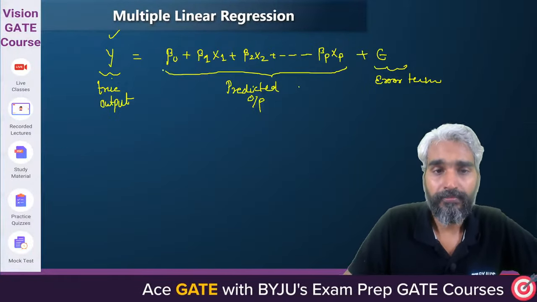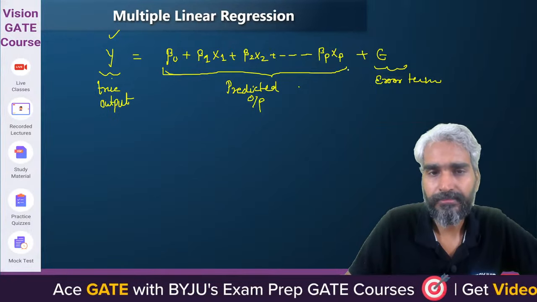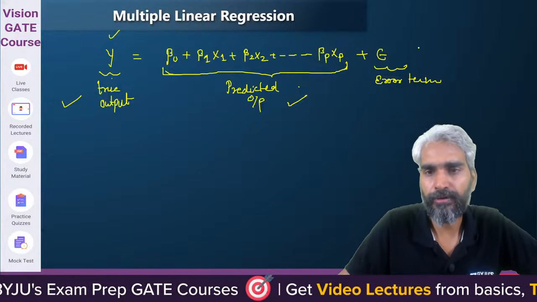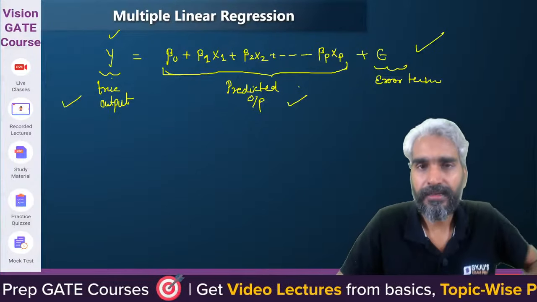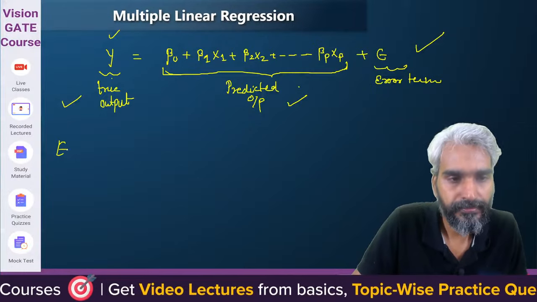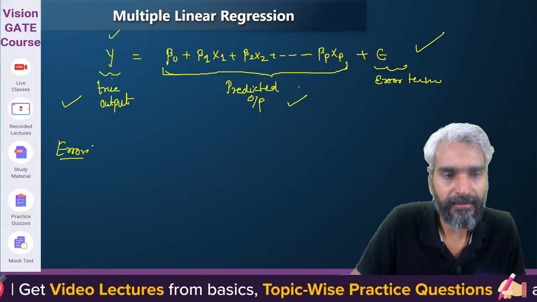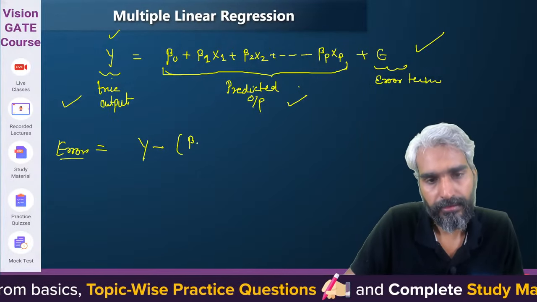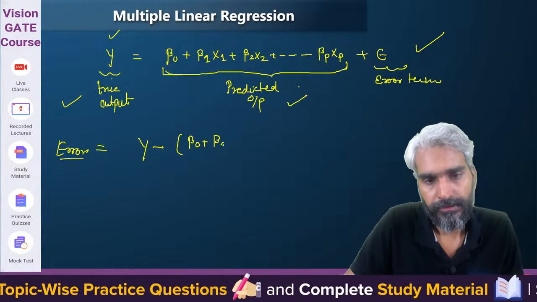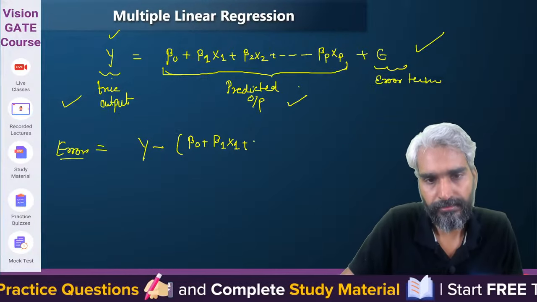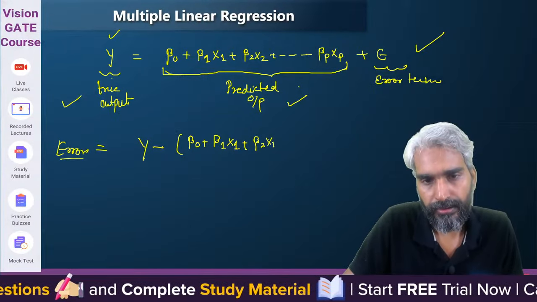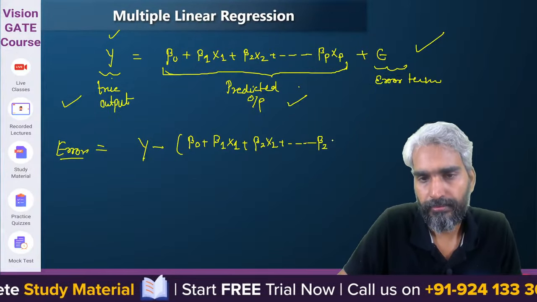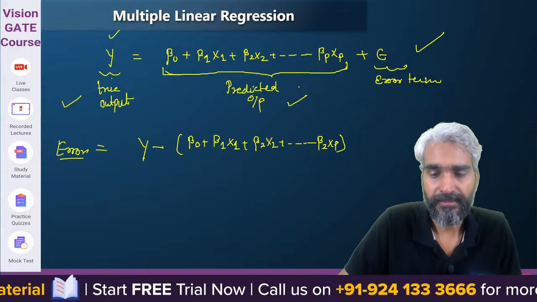What is the variation of predicted output with respect to original output will define your error term. Clear? So error is actually nothing but y minus (beta 0 plus beta 1 x1 plus beta 2 x2 and so on up to beta p xp).